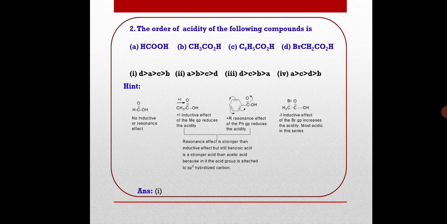Going to bromoacetic acid, because of the minus I inductive effect of the Br group, the acidity increases so much that bromoacetic acid will be the most acidic, followed by formic acid, followed by benzoic acid, and the least acidic will be acetic acid. So the answer is D greater than A, greater than C, greater than B.